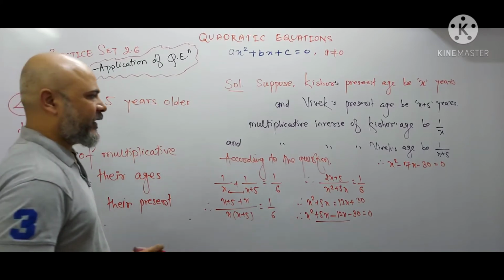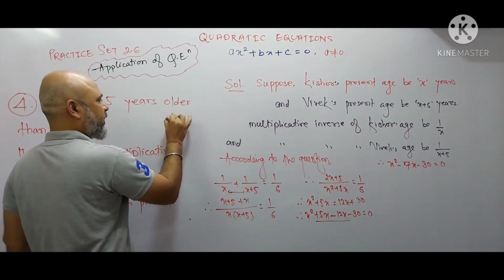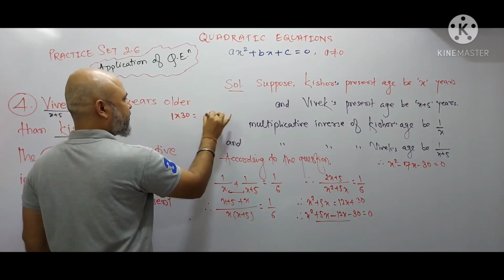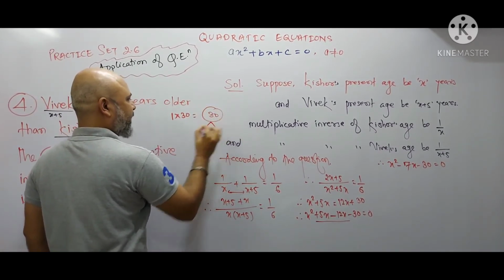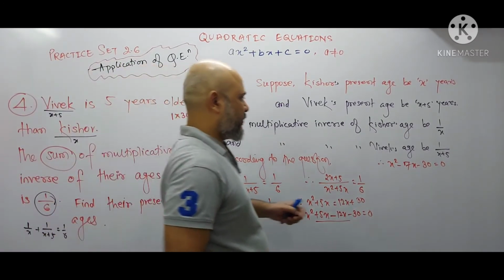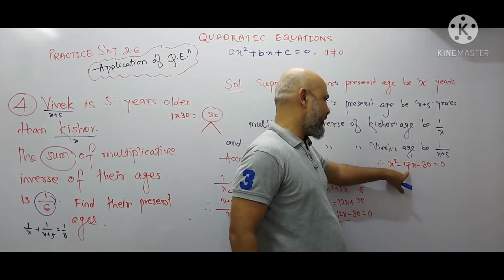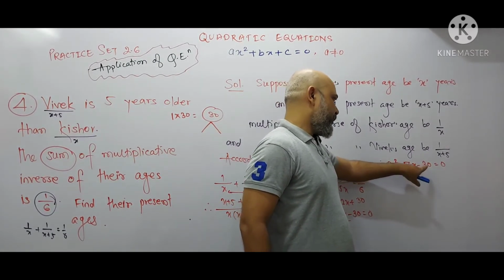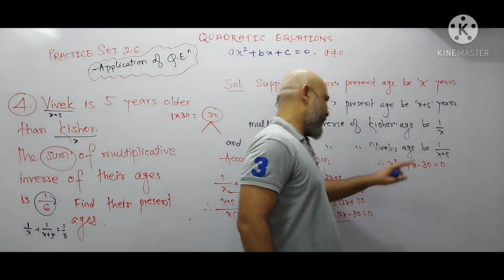What is the coefficient of x square? Coefficient of x square is 1 and constant is 30. So multiplication is 30. So you have to select any two numbers whose multiplication is 30 and subtraction. See the sign. Subtraction is 7. 7 is minus. So multiplication is 30 and subtraction is minus 7.